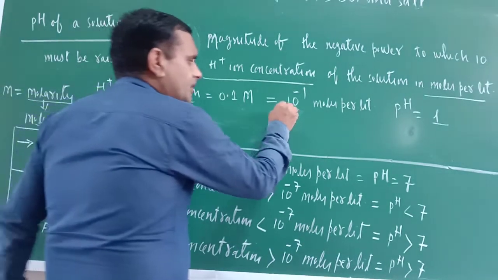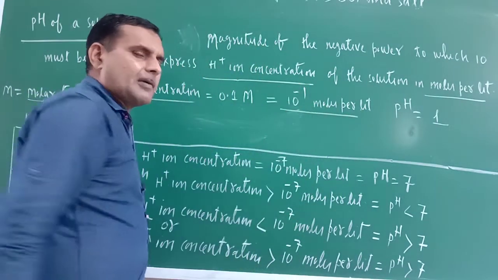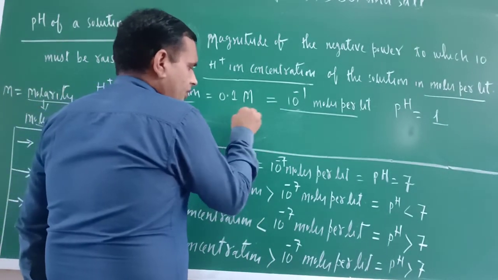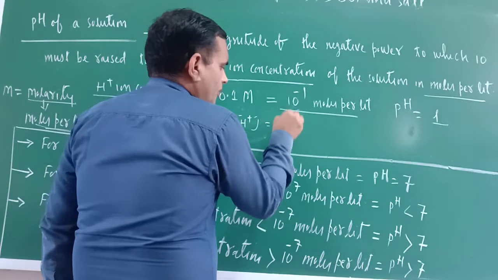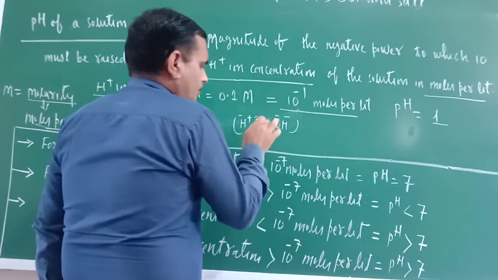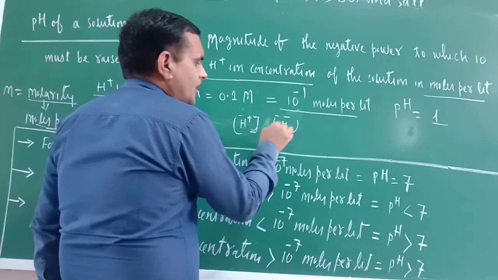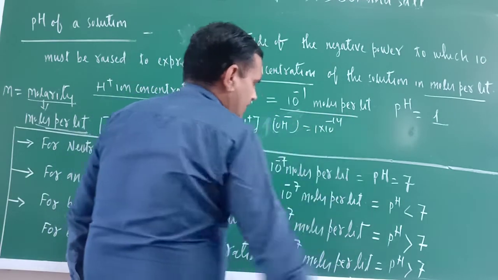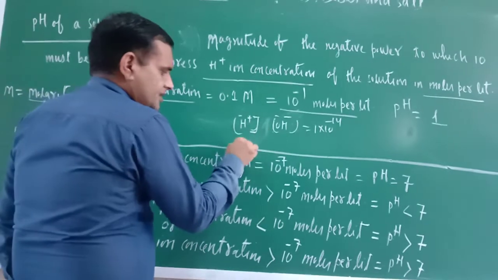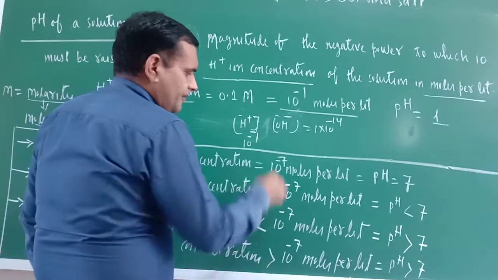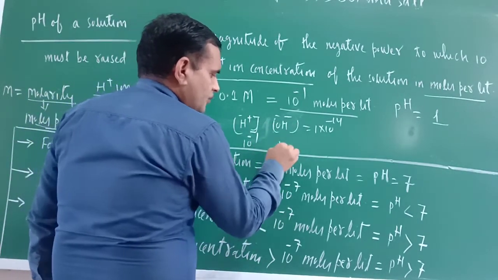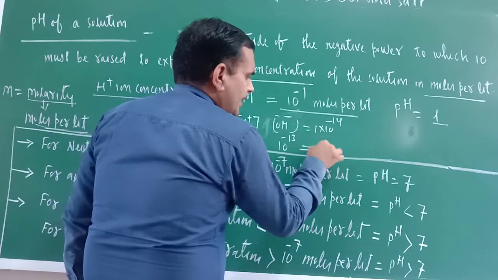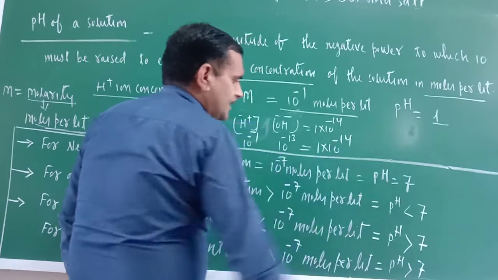The product of molar concentration of H positive and OH negative is equal to 1 into 10 raised to the power minus 14. So this is given. H positive is 10 raised to the power minus 1, so OH negative would be 10 raised to the power minus 13. Then only the product will be equal to 10 raised to the power minus 14.